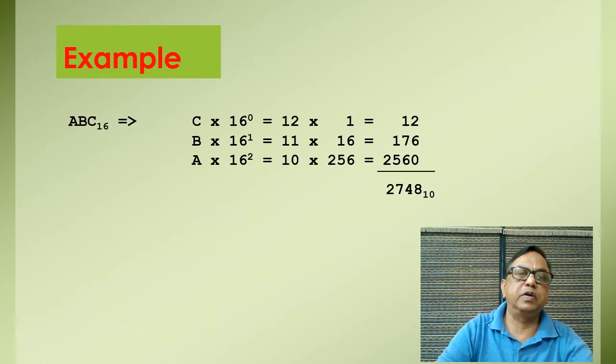Why have we done this? Because C is the LSD, that is least significant digit, and it is multiplied by its corresponding positional weight, and then B is also multiplied by its corresponding positional weight, and A is also multiplied by the corresponding weight. As we know that A is equivalent to 10, B is equivalent to 11, and C is equivalent to 12. So these are multiplied by 1, 16, and 256, and when we add them we get the decimal conversion.